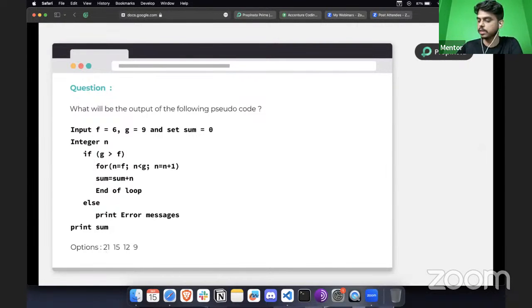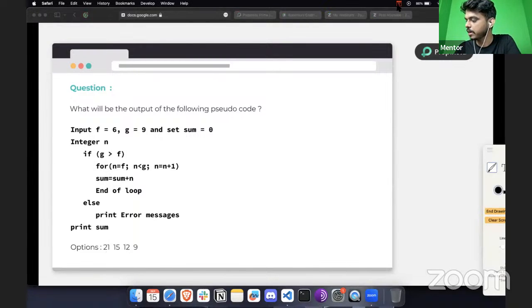Here we have some variables, f and g, and there's a sum value which is defined as 0. Then it is using some if conditions, and we have a loop. Anyone can answer this. What will be the answer here, or can we solve it? Basically, if you want to solve that, let's start here. I hope you got these two values, so you understood how this is working.